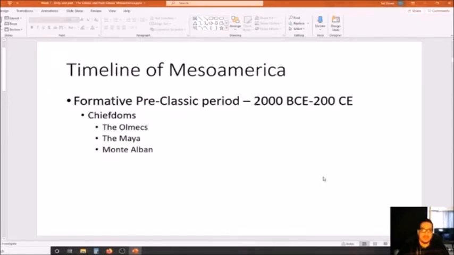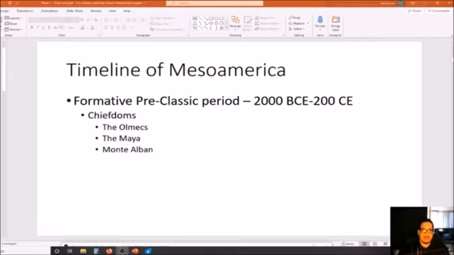Okay, and so these chiefdoms, some examples of them, we have the Olmecs, which is known as one of the earliest civilizations of Mesoamerica. The Maya are also around during this time period. They're still forming. Their civilization is still forming during this time period. You'll start to see them really start to develop towards the end of the formative pre-classic period.